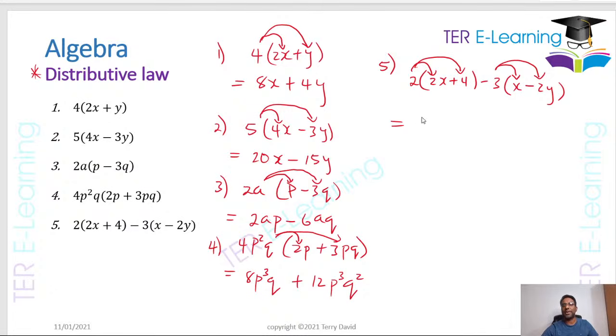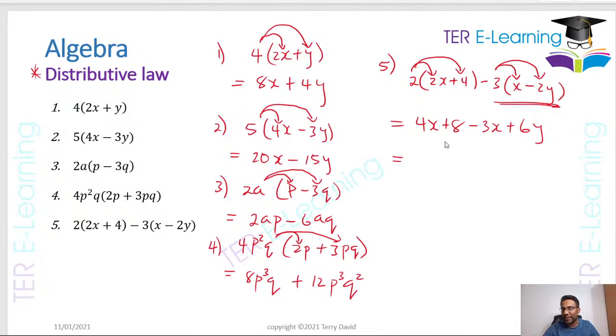So let's work out the first brackets. So 2 by 2x is going to give me 4x, and then 2 by 4 is going to give me 8. Then we have minus 3 multiplied by x, it's going to give me minus 3x. And then minus 3 by minus 2y is going to give me plus 6y, right? Be careful with this one. This is what CSEC will give you to mess you up, right?